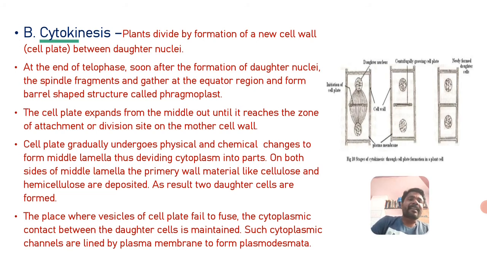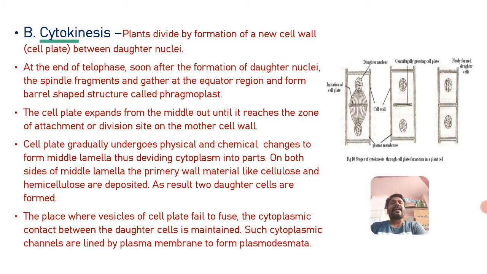In that second diagram, see at the central region there is one bar, which is the cell plate. The cell plate is not completely extended to the cell wall, but in the last diagram there is a complete extent of the cell plate. So what is explained here is that the cell plate expands from the middle out until it reaches the zone of attachment, or division site, on the mother cell wall.